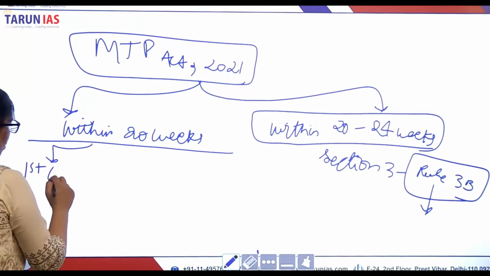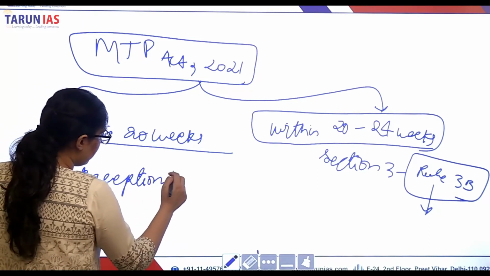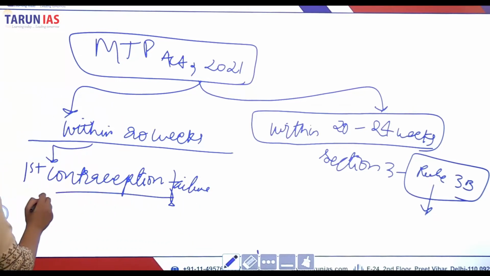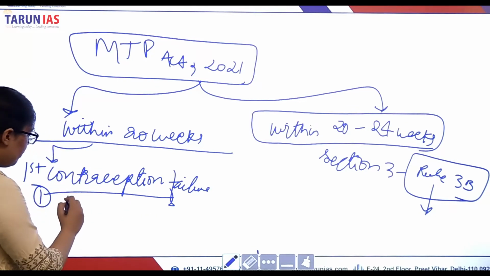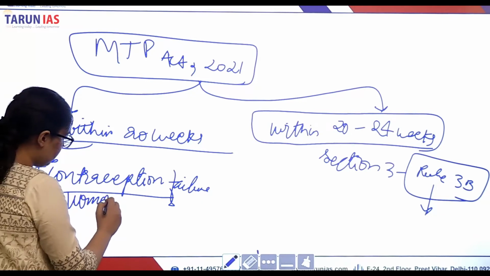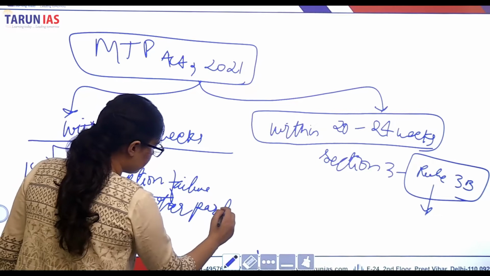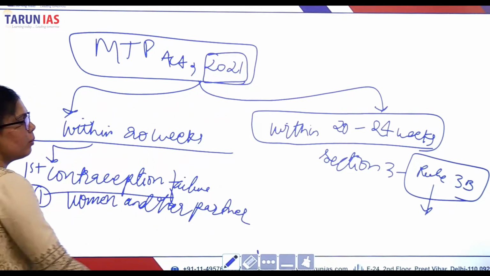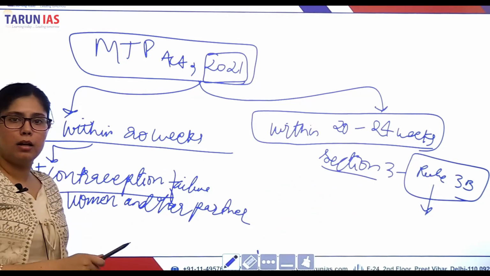And within 20 weeks, there are two conditions for this. First is the contraception failure. The first point here is that if a woman and her partner, like I told you, the 2021 Act changed the language of Section 3 from married women and her partner to women and her partner, right?